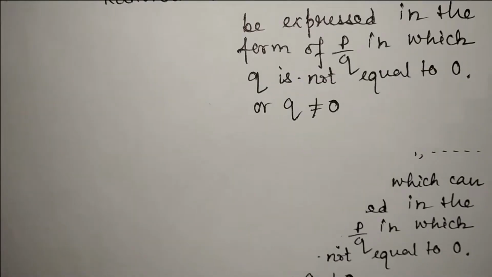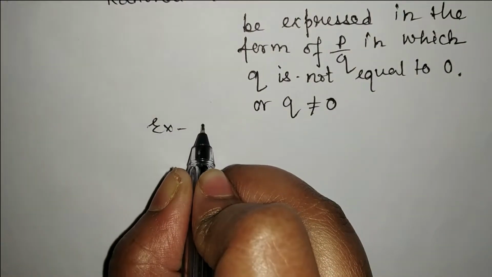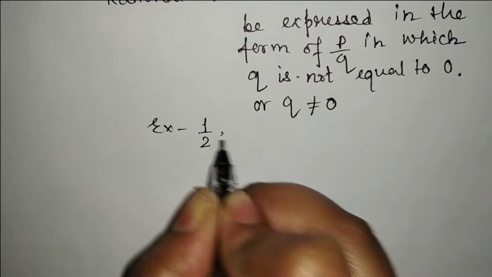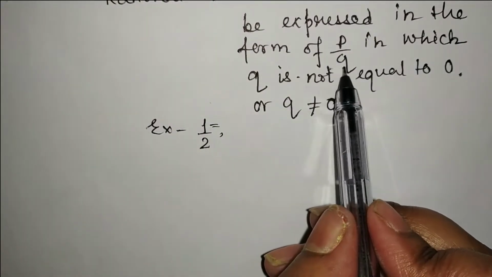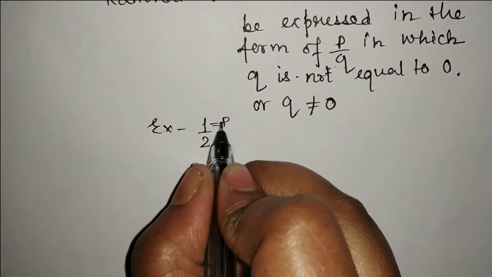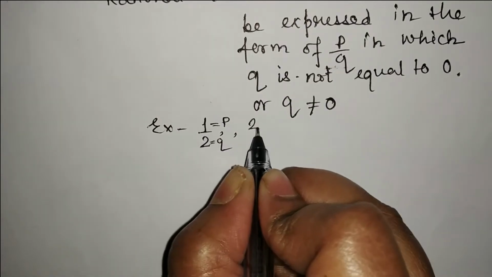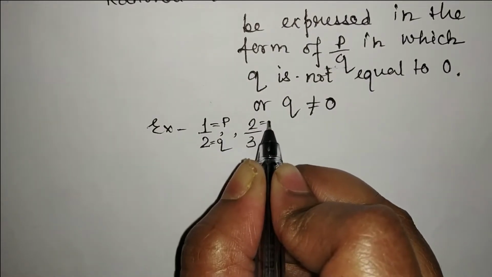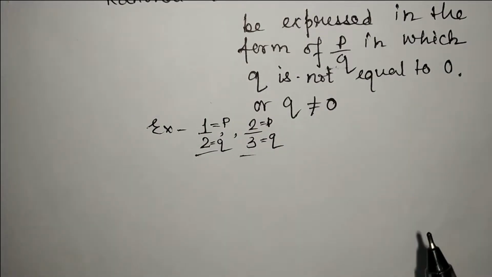Let's take an example of a rational number. Say 1 by 2. Here, see, it is said that it can be expressed in P by Q form. That means this is P and this is Q. So if I write say 2 by 3, this is P and this is Q. So these all are rational numbers.